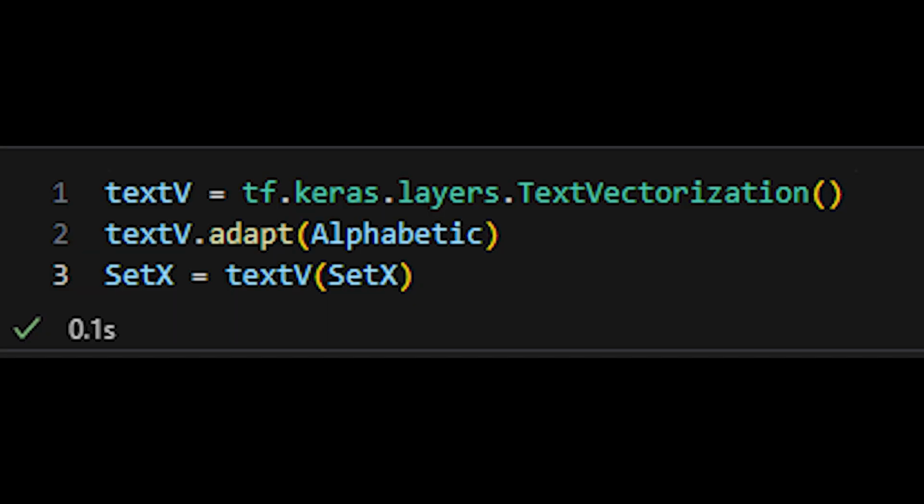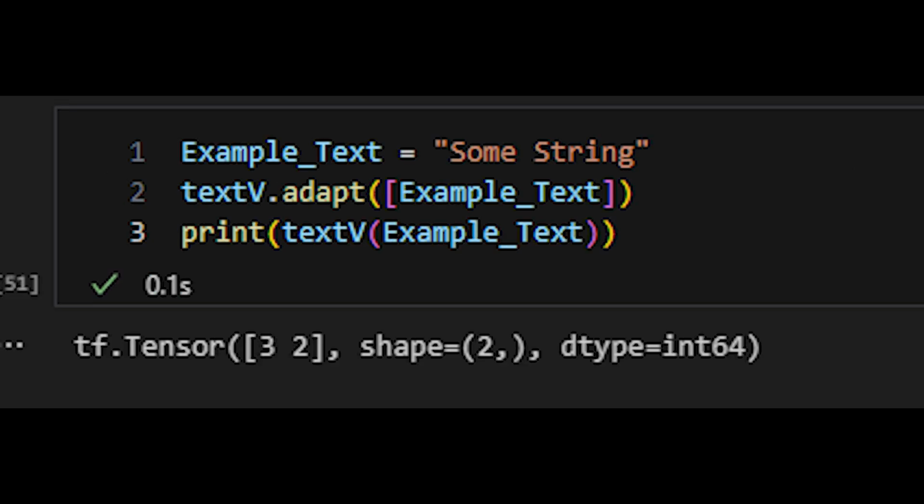Next step, we are using TensorFlow's text vectorization to convert our letter sequences into numerical vectors. It's like turning our letters into a language that the model can understand. We are adapting our text vectorization layer to all the alphabets in the alphabetic set. For a better understanding of the text vectorization layer, I have written this part of the code. It is not actually included in the project.